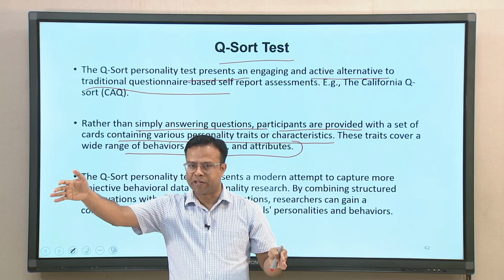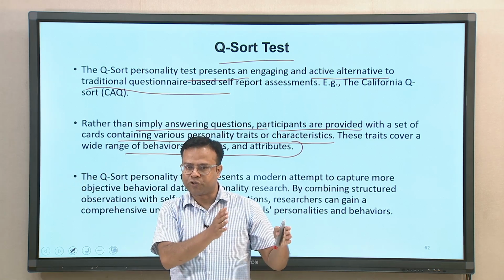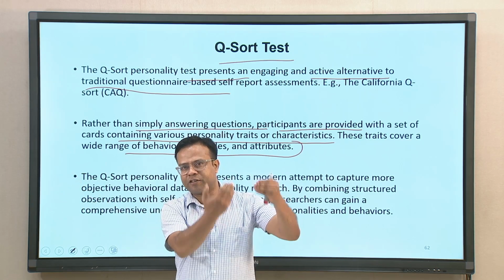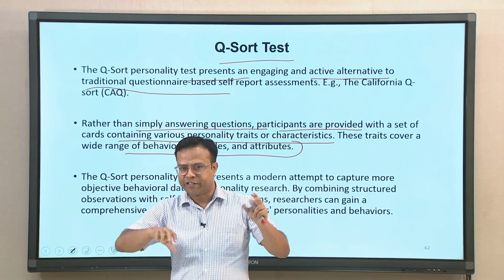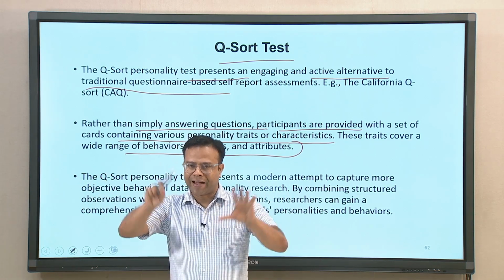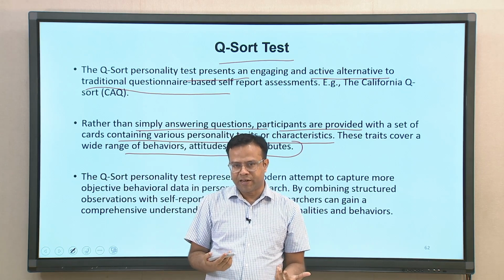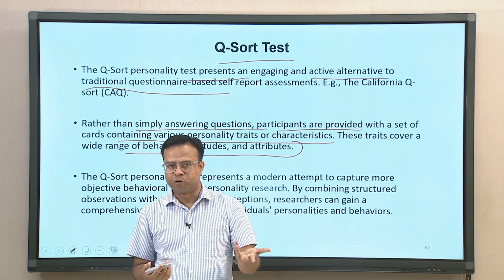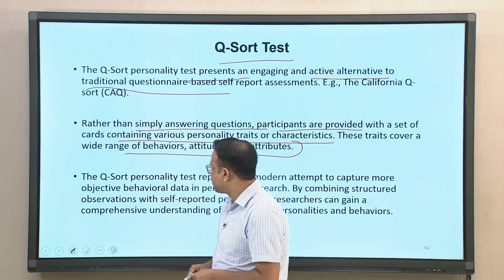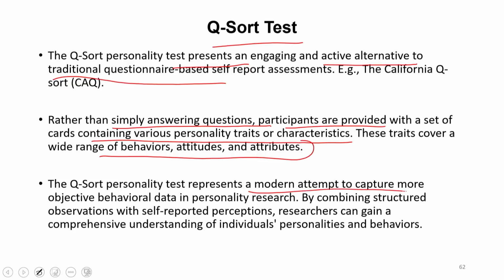So, it has its own methods to do that. They will sort from the most significant characteristics to the least significant characteristics. They need to sort these cards into different piles and so on. So, there is more active involvement of the participant in this case rather than just reporting about certain questions. This Q-sort personality test represents a modern attempt to capture more objective behavioral data in personality research. So, it is much more objective and much more active involvement is required here. In that sense it is different from the typical questionnaire method.